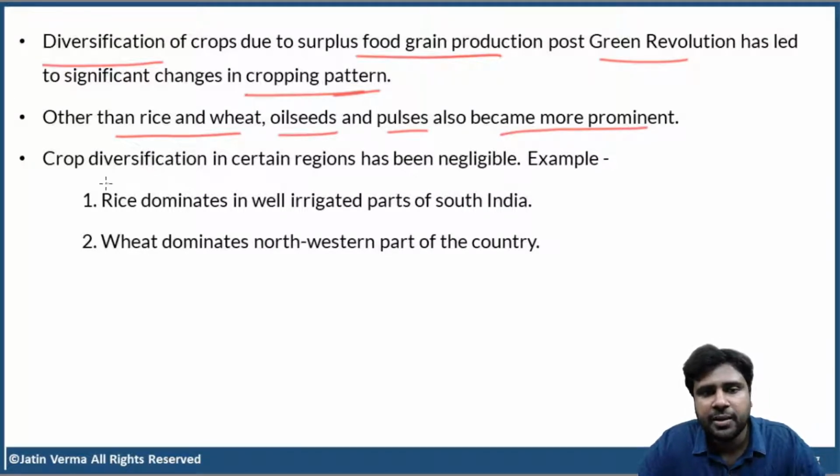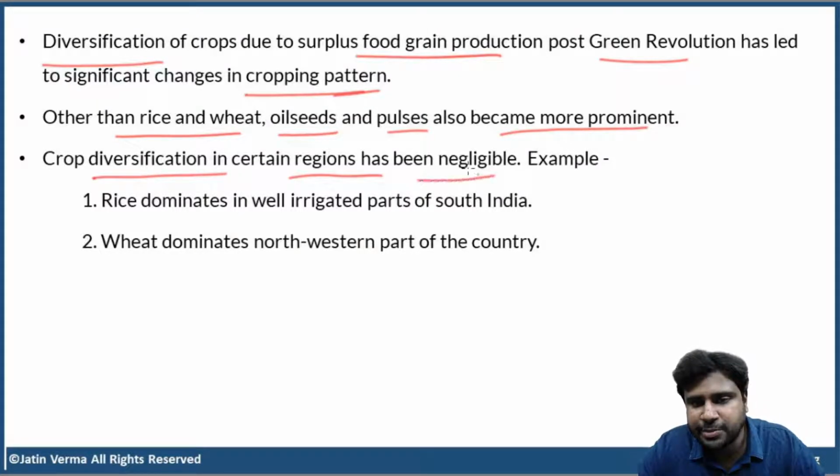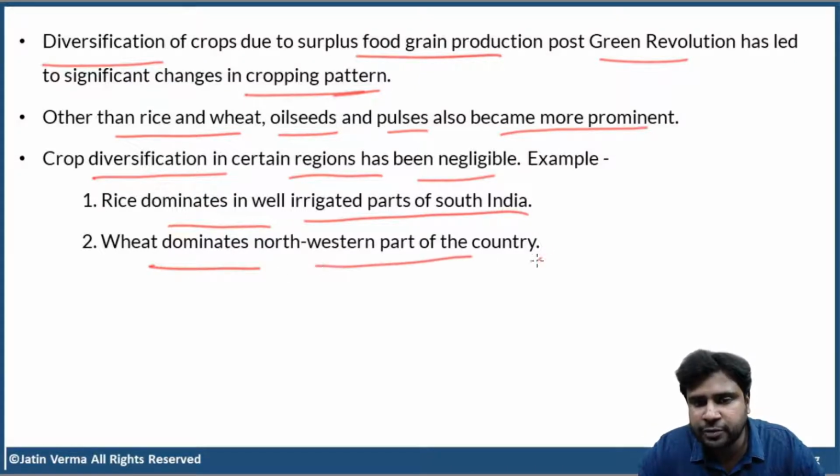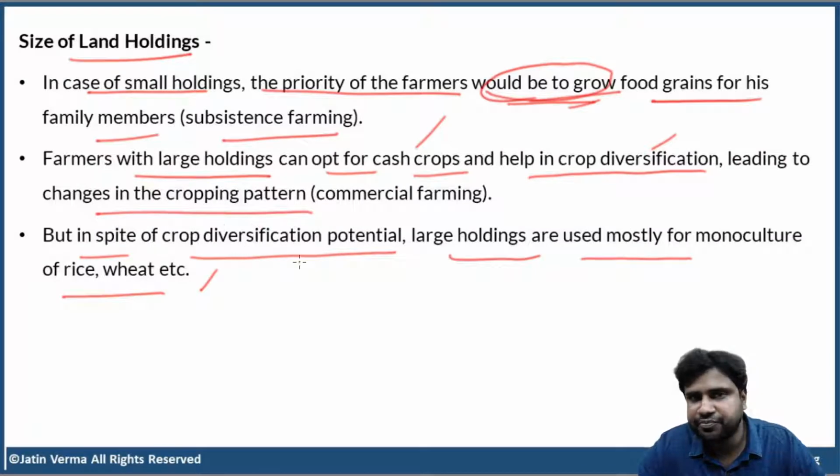Now, as I told you, crop diversification in certain regions has been negligible. For example, rice dominates well irrigated parts of South India, and wheat dominates the northwestern part of the country, parts of Punjab, Haryana, and Rajasthan. So here we have discussed that in spite of having a lot of diversification potential, large holdings in the country still go for monoculture plantations of rice and wheat.